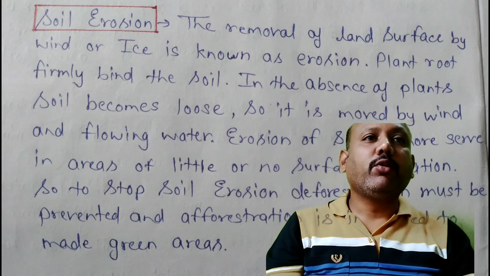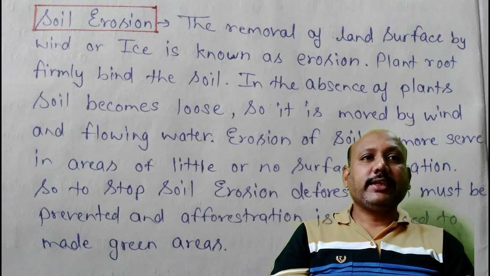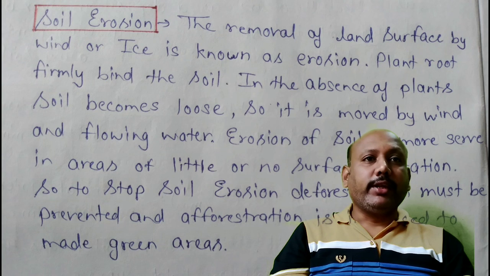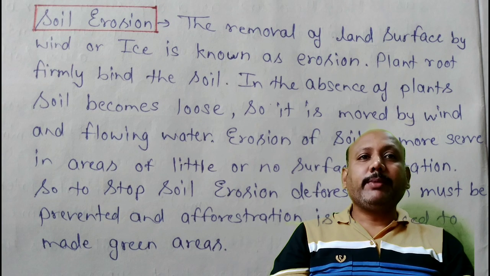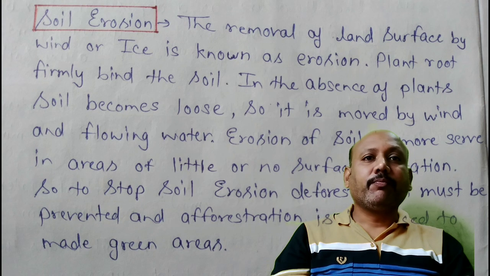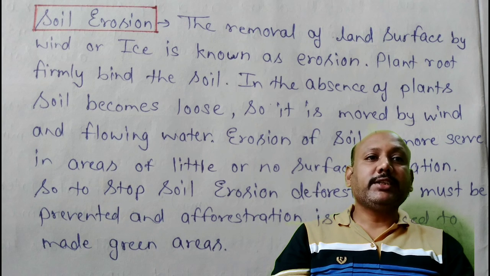Soil erosion. The removal of the top surface of soil by wind or water is known as erosion. Plant roots firmly bind the soil. In the absence of plants, soil becomes loose, so it is removed by wind and flowing water. Erosion of the soil is more severe in areas of little or no surface vegetation. So to stop soil erosion, deforestation must be prevented and afforestation increased to make green areas.